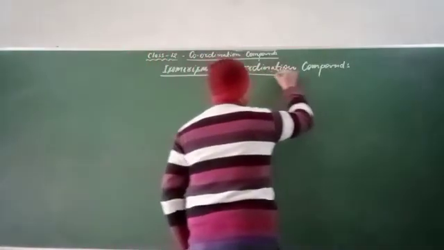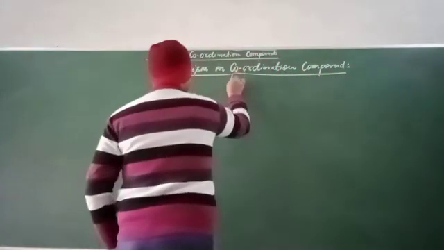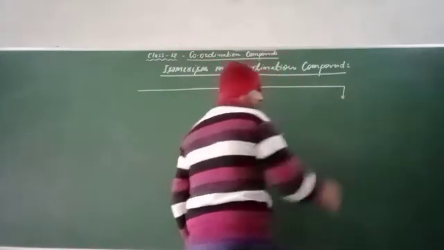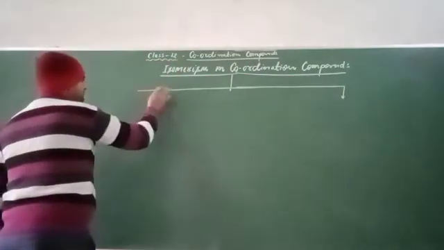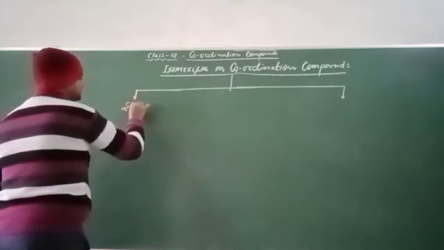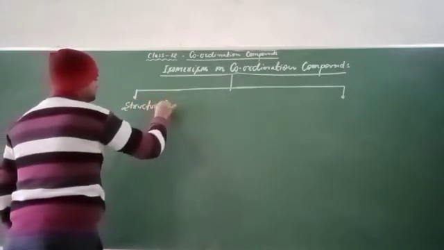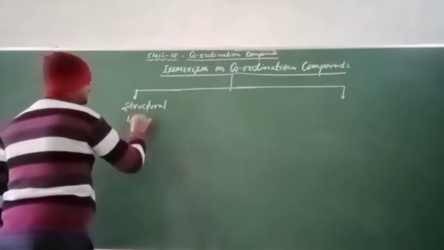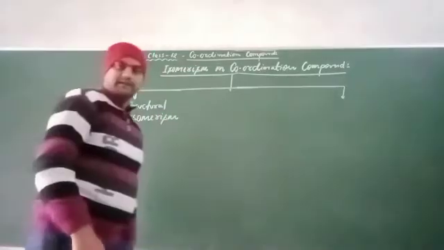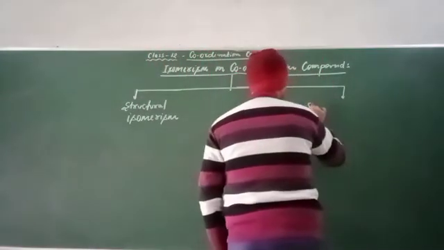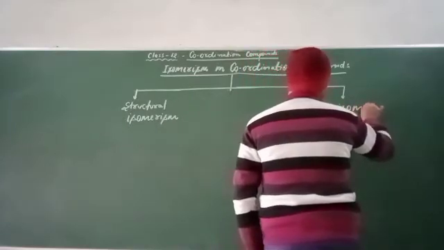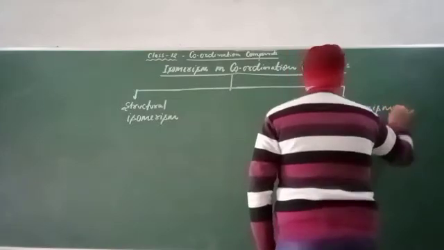Isomerism in coordination compounds is broadly classified into two parts. The first is structural isomerism, and the second one is stereoisomerism.